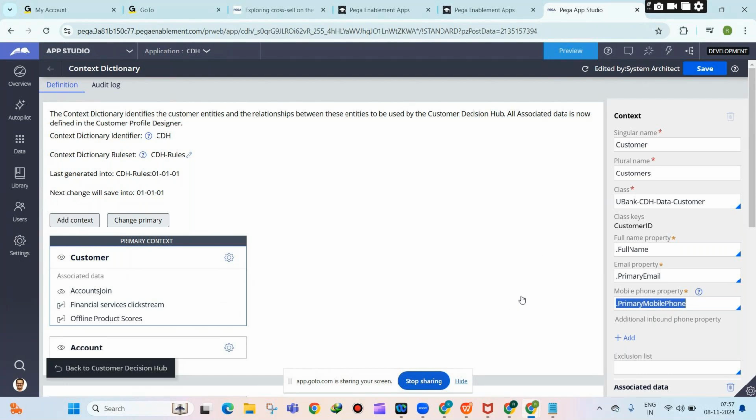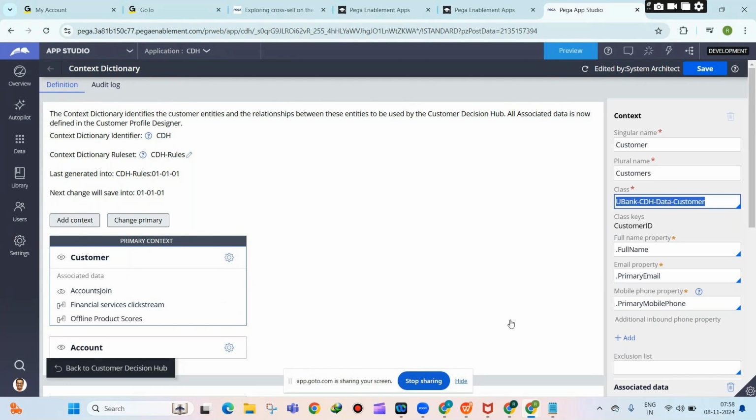Okay, instead of specifying at runtime, you are pre-configuring everything, and whenever you instruct Pega marketing to send an email, automatically it will send to the email property value. Same way, if you tell Pega marketing to send SMS, it will send SMS to this particular property's value. And you don't need to specify which customers, all those things. If you select send to customers, it will automatically select this particular table data.